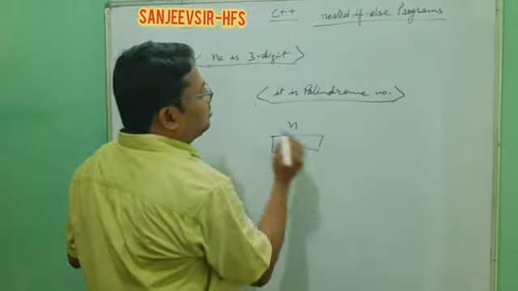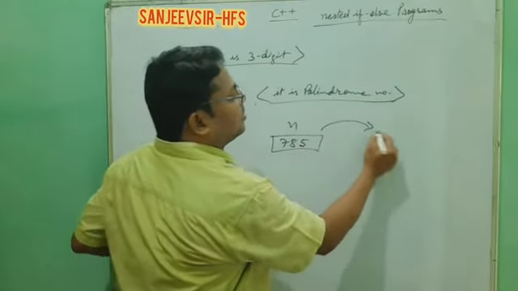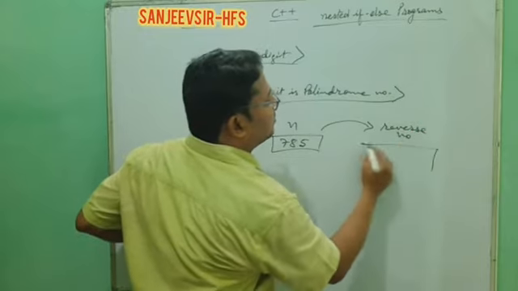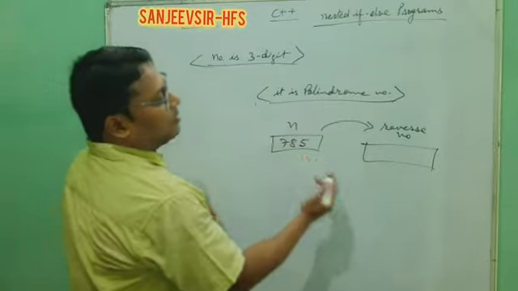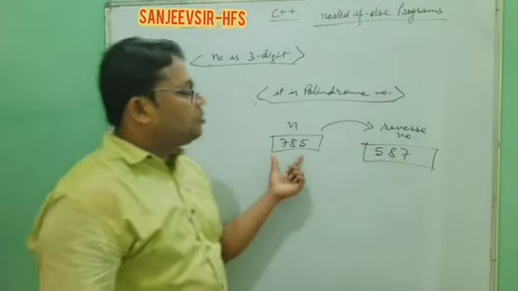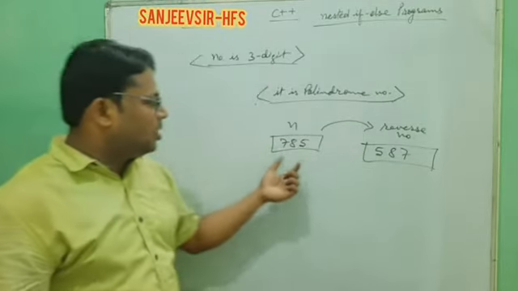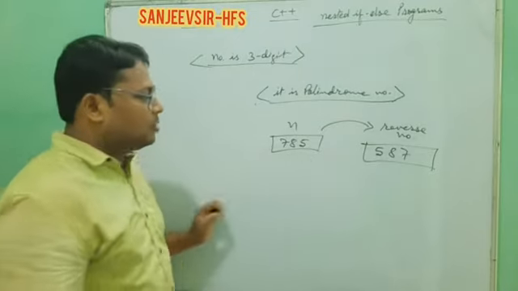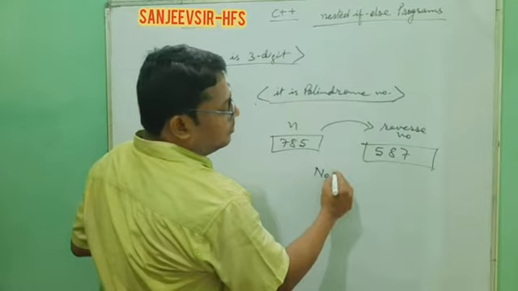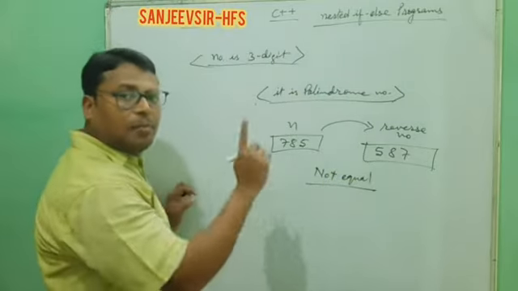Any 3-digit number we check, that's 785. Reverse of this, reverse number, what will that be? You see 785, reverse will be 587. So when you reverse this number, you will get 587, but your number is 785. So these both numbers are not equal. So if equal, then palindrome.